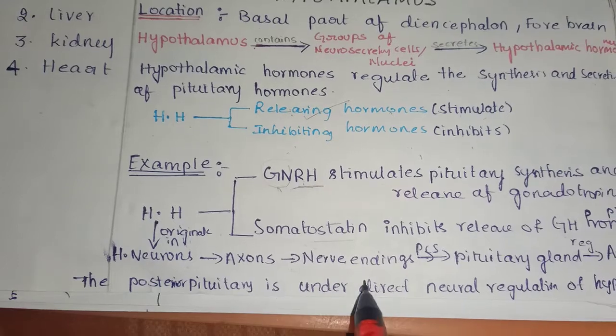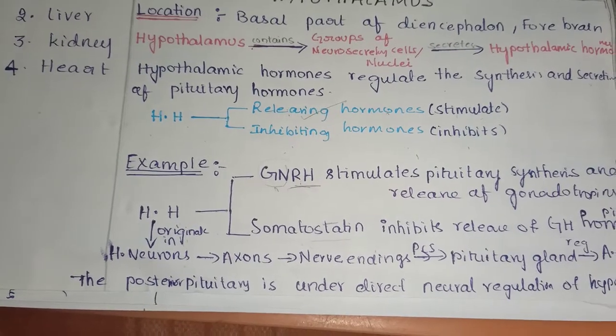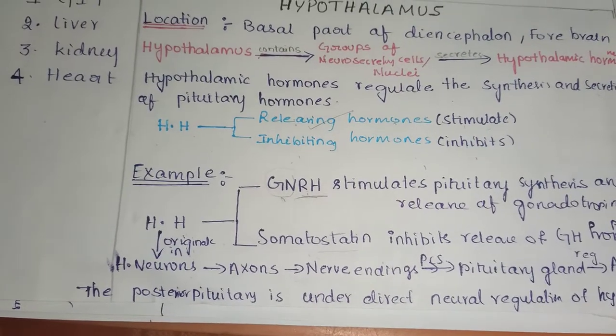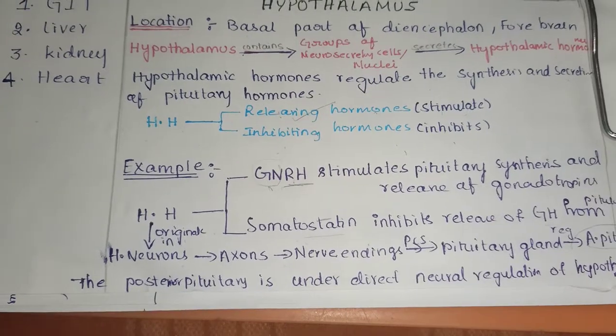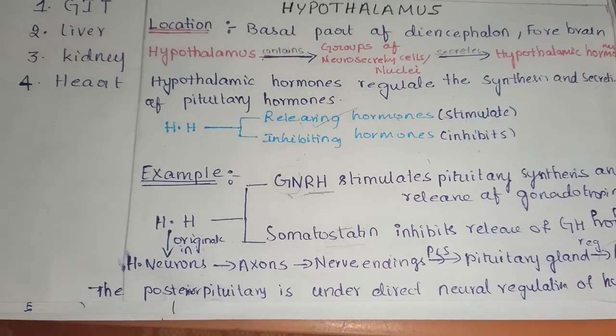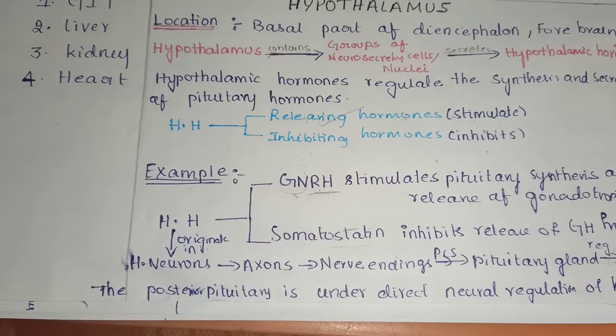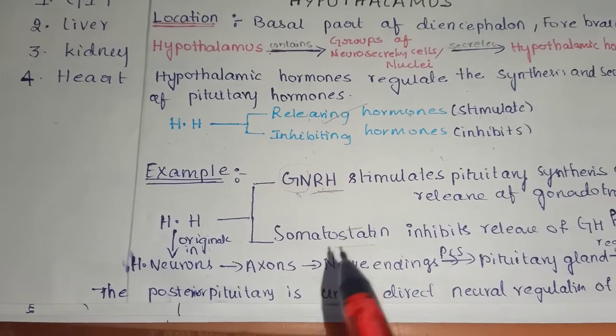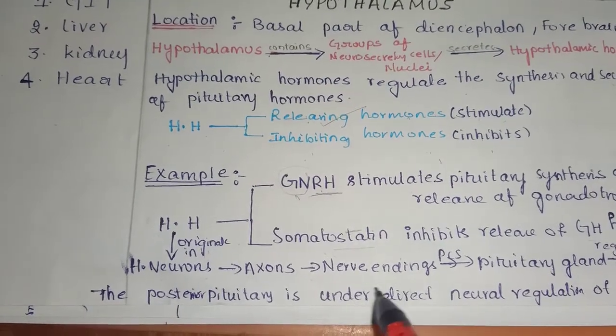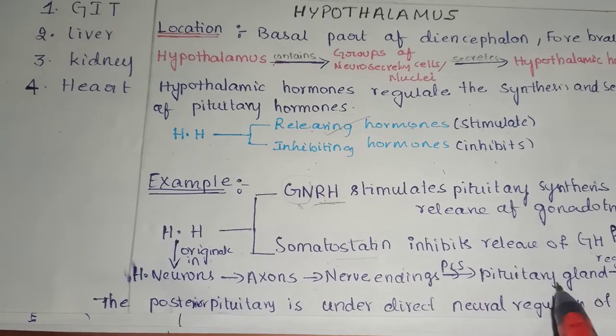Posterior pituitary is under direct neural regulation of hypothalamus, whereas anterior pituitary is regulated by hypothalamic hormones.